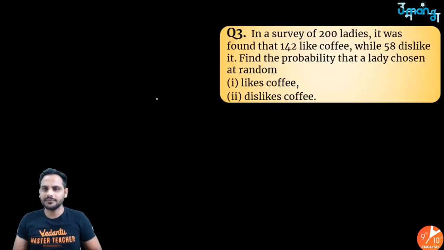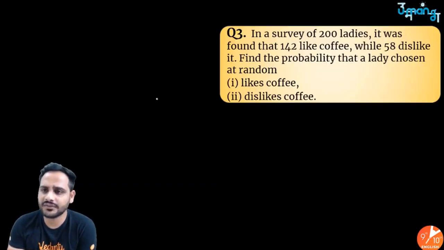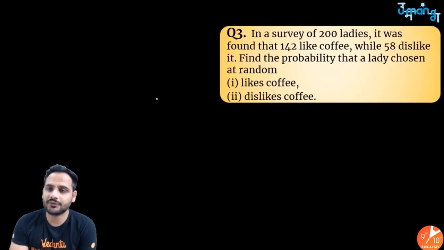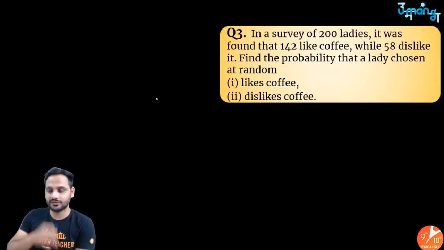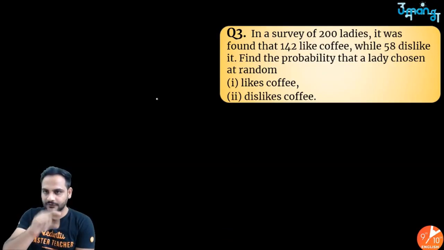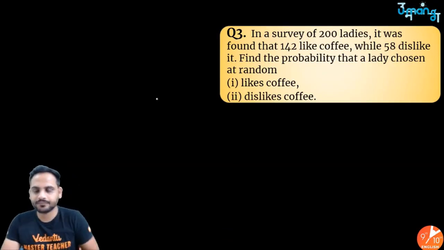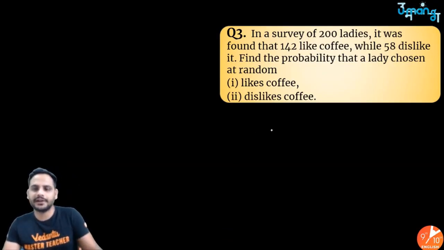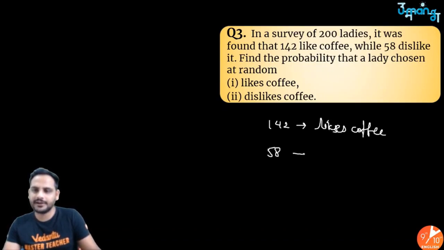Next question is this. In a survey of 200 ladies, it was found that 142 likes coffee while 58 dislikes it. So out of 200 ladies, 142 ladies likes coffee and 58 ladies dislikes it, don't like coffee.